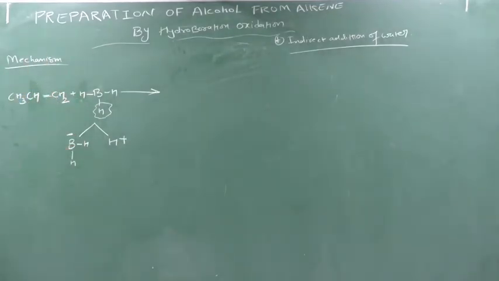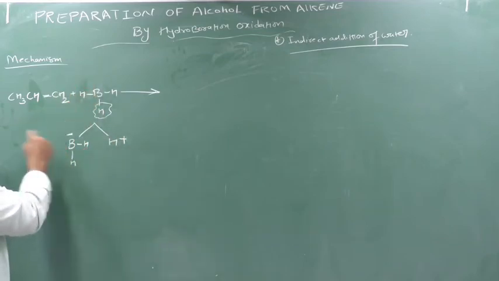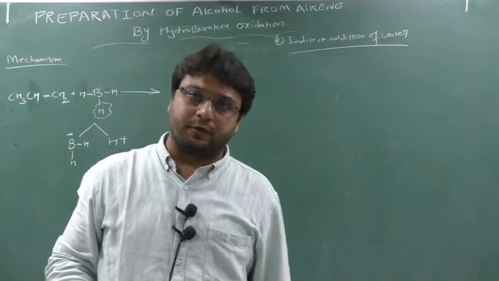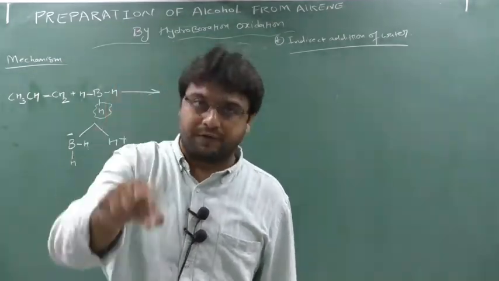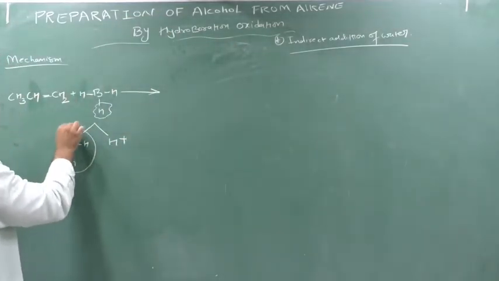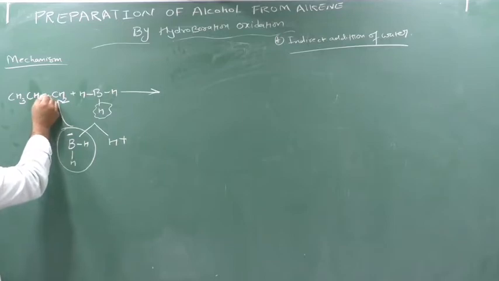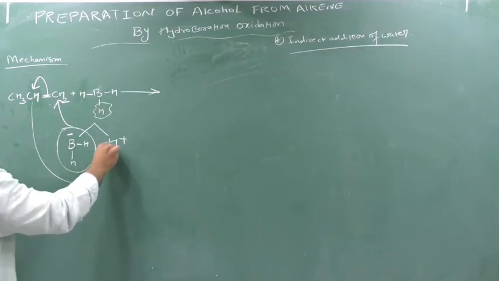Write down BH3 in this way. If one H plus comes out, it creates a minus charge, so BH2 minus. Now you know that they are using the anti-Markovnikov rule. The anti-Markovnikov rule says the negative ion will attach to the carbon which contains the more number of hydrogens. So this BH2 will attack this CH2, and a bond will be formed. This pi bond breaks and goes onto this CH2, and here H plus will react.